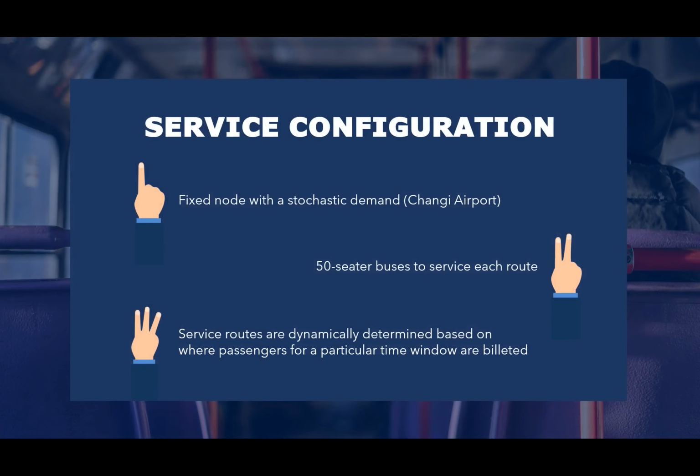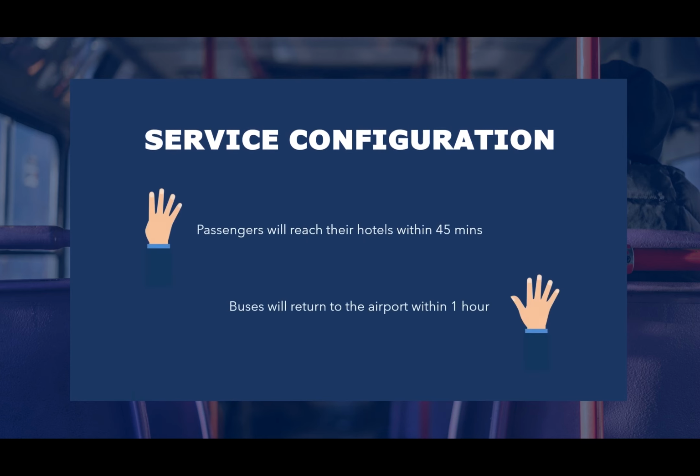The model has a few moving parts. 1, a fixed starting node with a stochastic demand. In this case, our fixed node is Changi Airport. 2, a fleet of buses of a specific capacity type. In our case, 50-seater buses. 3, we have service routes that are dynamically determined based on where passengers for a particular time window are billeted. 4, a time guarantee for passengers to be dropped off within 45 minutes. And 5, a similar time guarantee for buses to return to the airport within an hour's time.